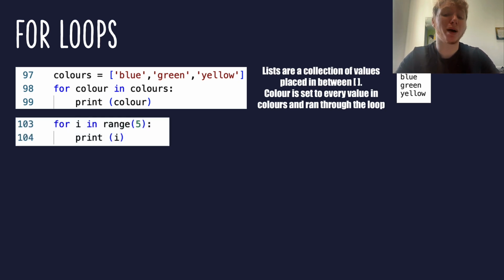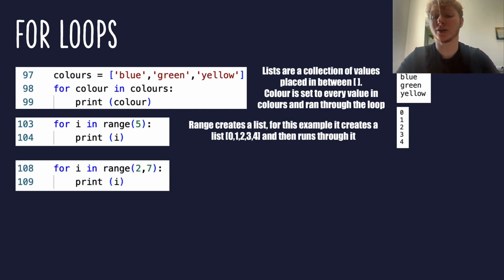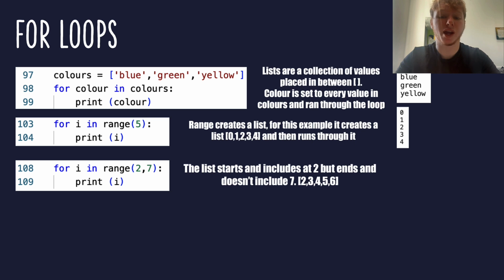Swap the list for a magical range and a number. Behold the creation of a numerical list up to 5. Starting from 0, the loop dances through this numeric wonderland, printing 0, 1, 2, 3 and 4. Feel the power as you tweak the start and ending numbers, customizing the range to your heart's desire. The result of this would include the first number, but not the end number. So 2 and 7 would unveil 2, 3, 4, 5, 6.